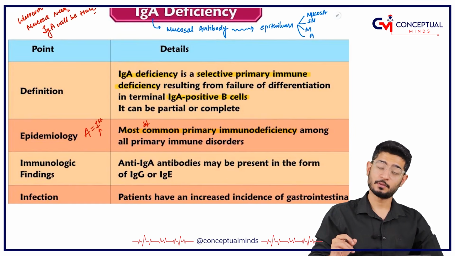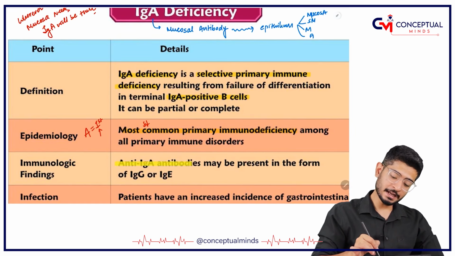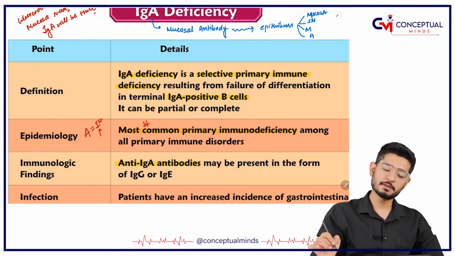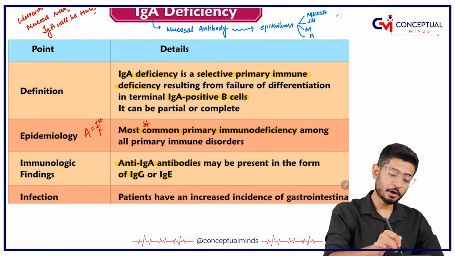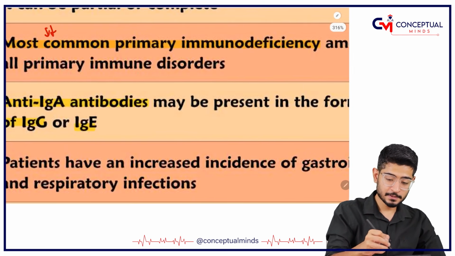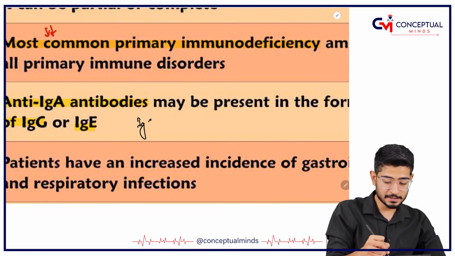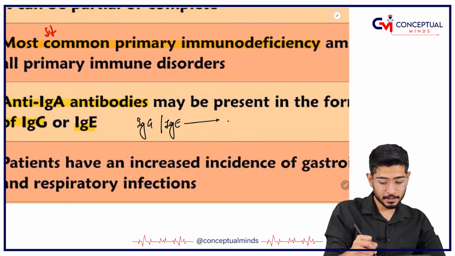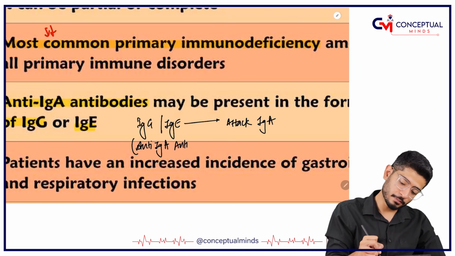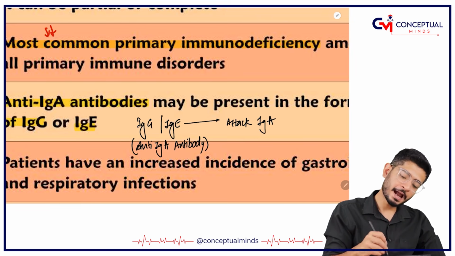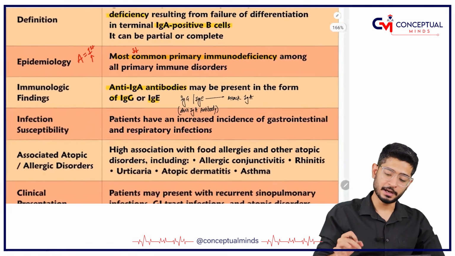Why? See, the anti-IgA antibodies may be present in the form of IgG or IgE. So what is happening? Your body is going to synthesize IgG or IgE, which are going to attack IgA, and that is why these are called anti-IgA antibody. So this is an antibody which is formed against the other antibody.